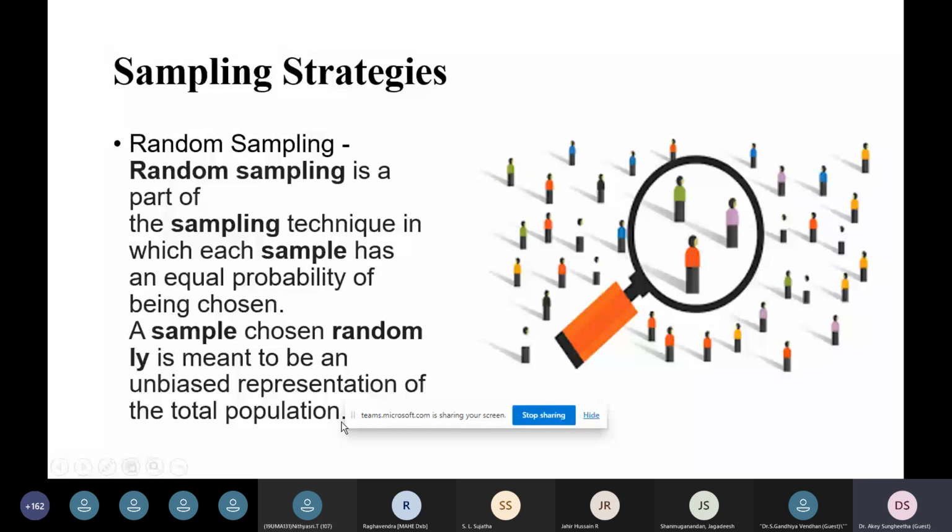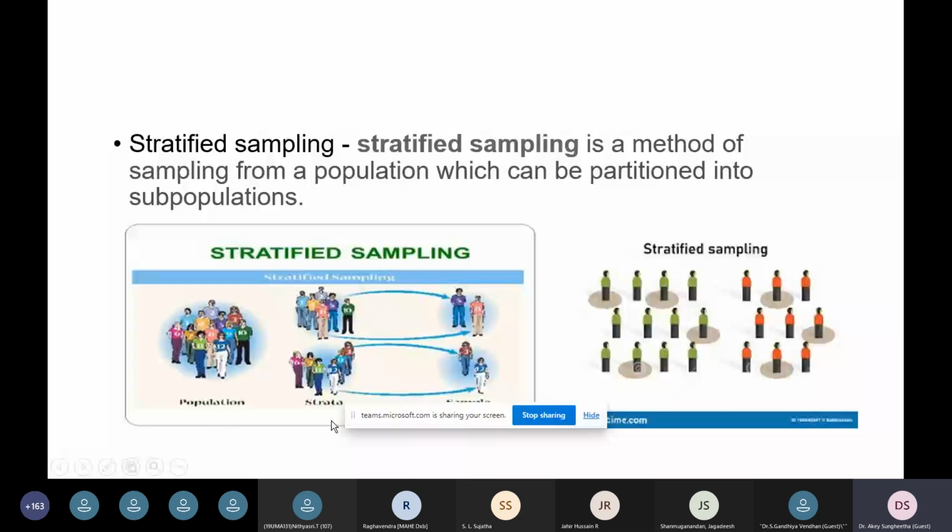In random sampling, the samples are picked with equal probability, and we can pick the sample without tuning the information, without specifying any particular thing. This is called random sampling. And stratified sampling is where you can partition the population and then go on to subsampling.